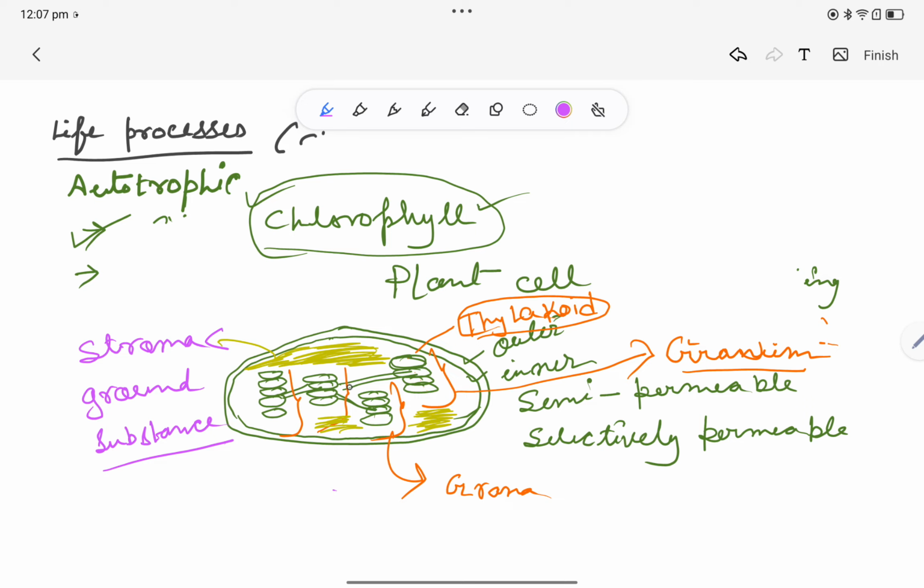And these pipeline like structures are called stroma lamellae. Now the reactions that occur in presence of light occur in grana, but the light independent reactions occur in stroma.